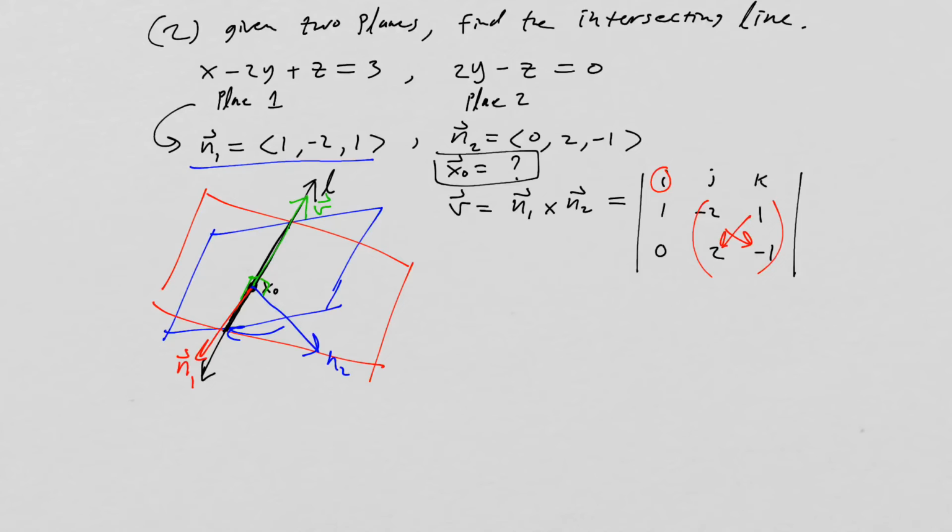We multiply that, we take the difference, and we're going to get 2 minus 2. That'll give us 0. Very nice. And now we go to j. We form the matrix minor like that.